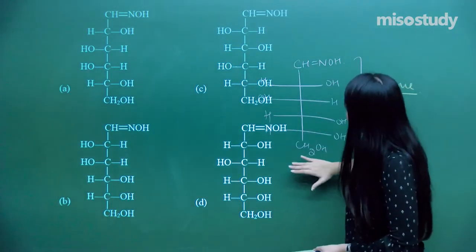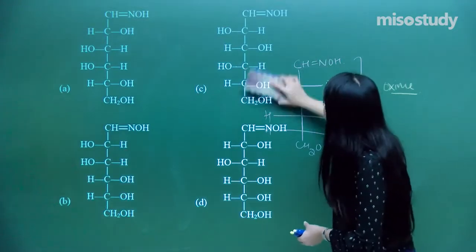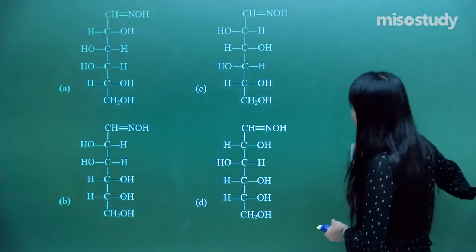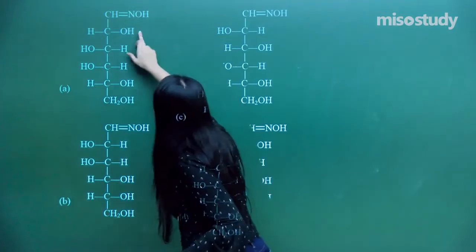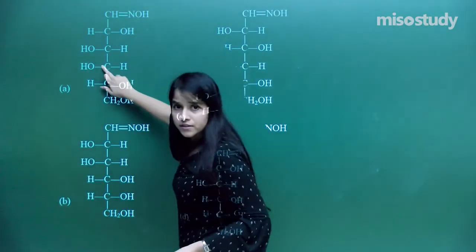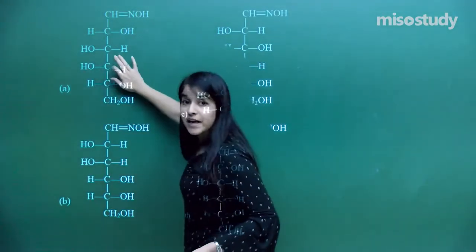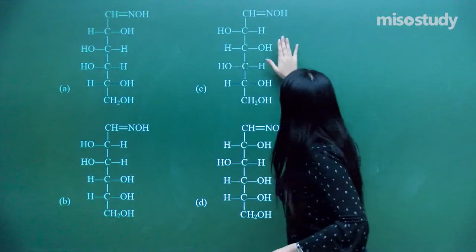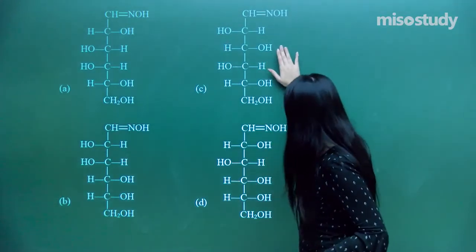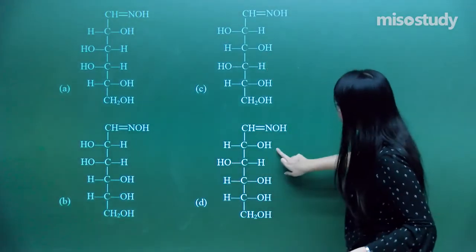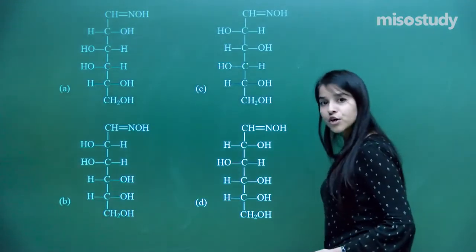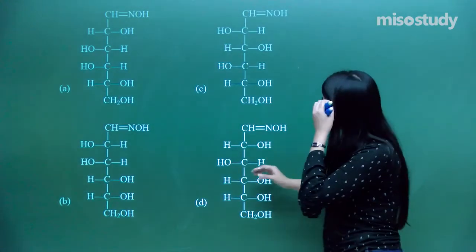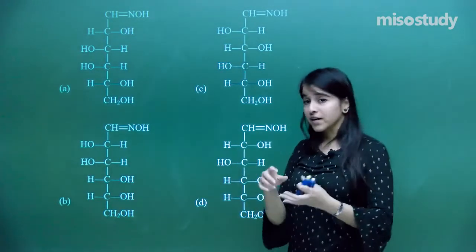Now let us just compare the rest of the structure. The rest of the structure will be something like what we have made, that is the actual structure of glucose, OH to the right, then left. No, this is not it, that is galactose over here. Also this structure is not our concern. If you see over here, yes, definitely that is what we have made in the case of glucose. So just be very careful how the configurations of OH are arranged.